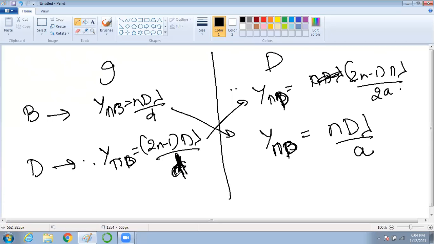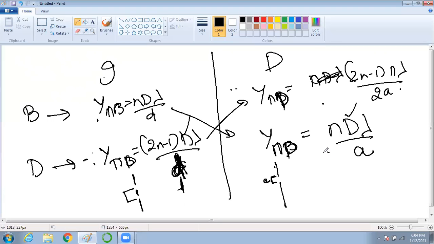Remember, if D is there, so here what is D? D is for interference. And what is D? D is the distance between this slit and this slit. This distance basically. What about a? A is the width of the slit. This is a. Am I clear? Or else your D remains the same. Everything remains same. So whatever formula is for D will be applicable for B, and whatever is for B will be applicable for D. Clear? No doubts?